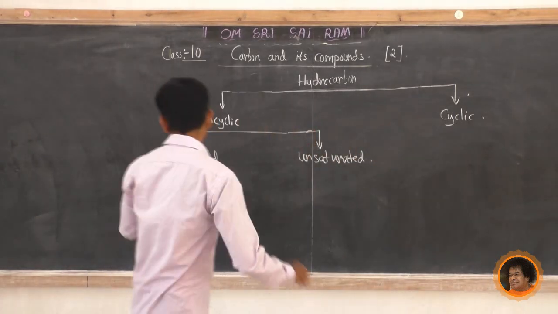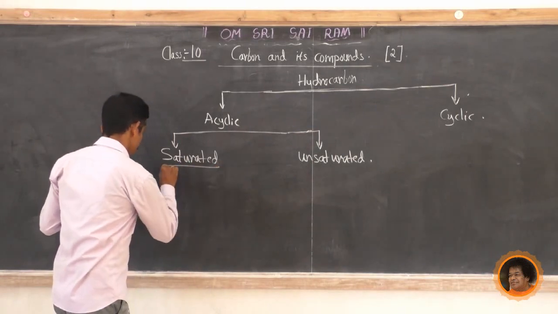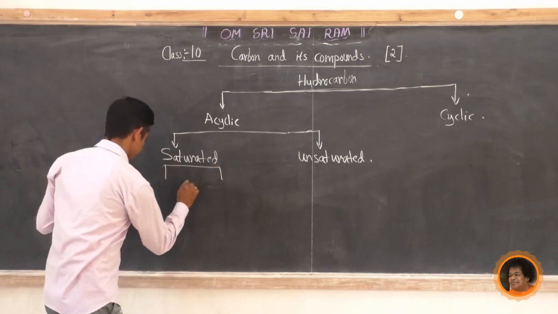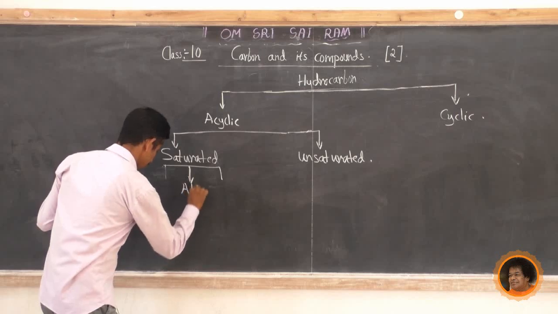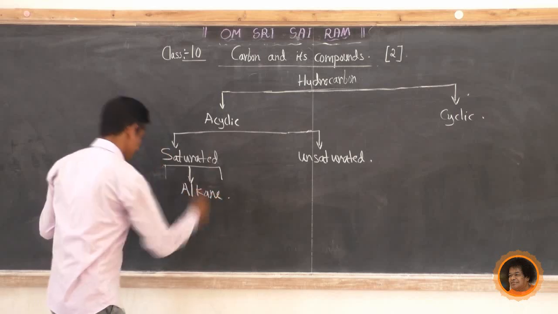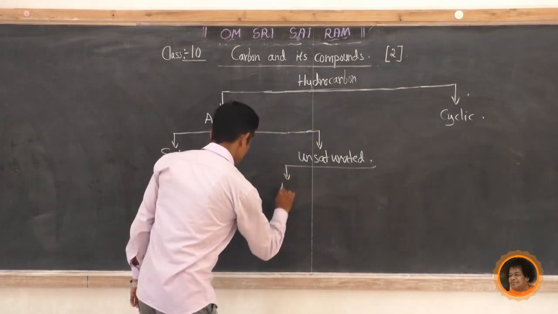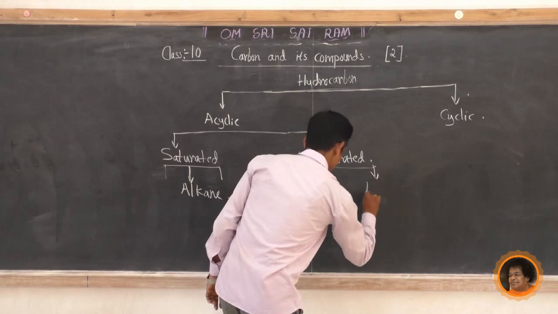Then this saturated is further classified into only one type, that is alkane. Then unsaturated is classified into alkene and alkyne.